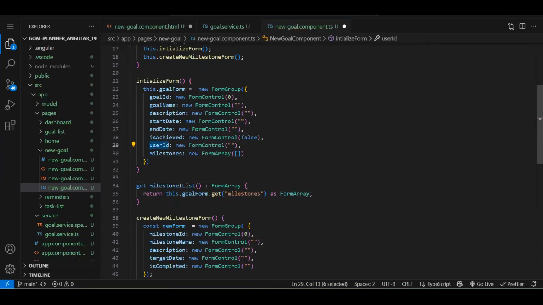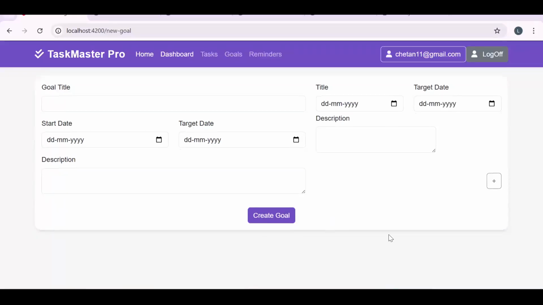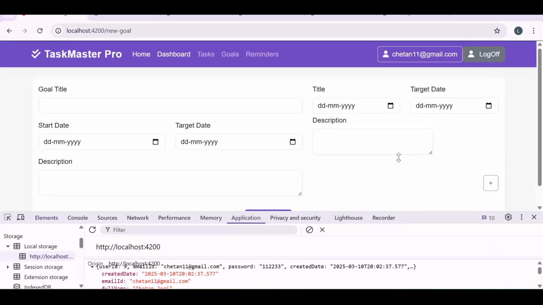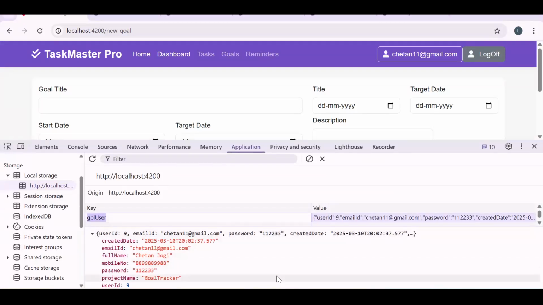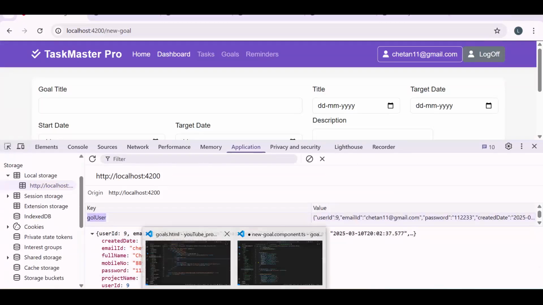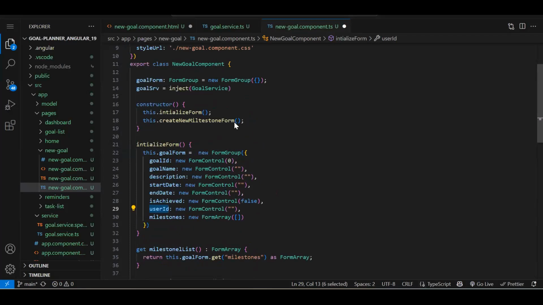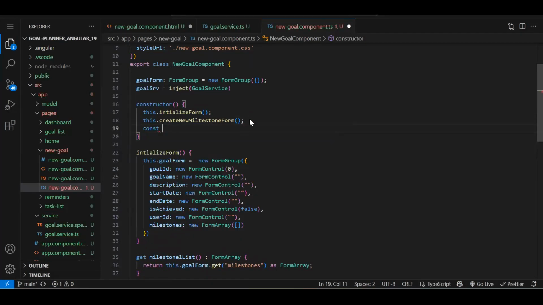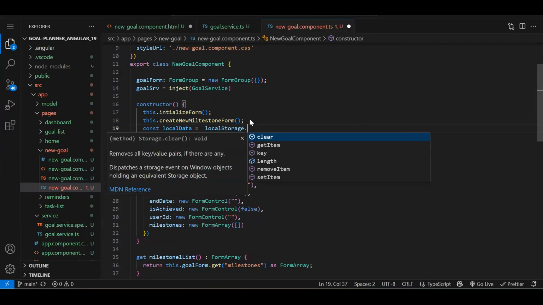Fine. But userId. In UI, we don't have any control for the userId. So userId means logged in user ID. Which user is logged in, which user is creating the goal. So we need to read the local storage data. So this is what we have to read. On the page loading, in the constructor, const localData. We need the logged in user data. That's why I'm reading the local storage data.